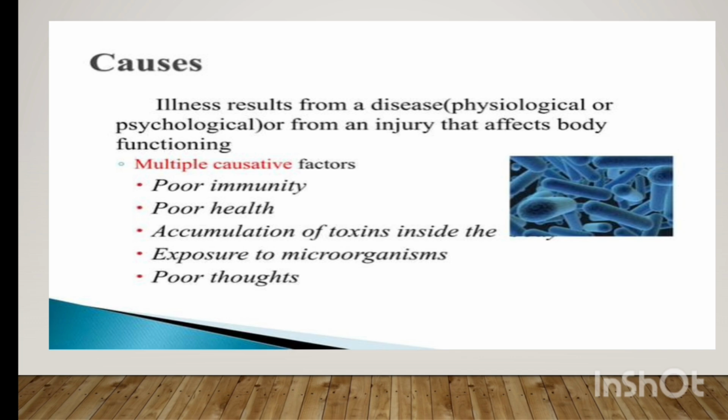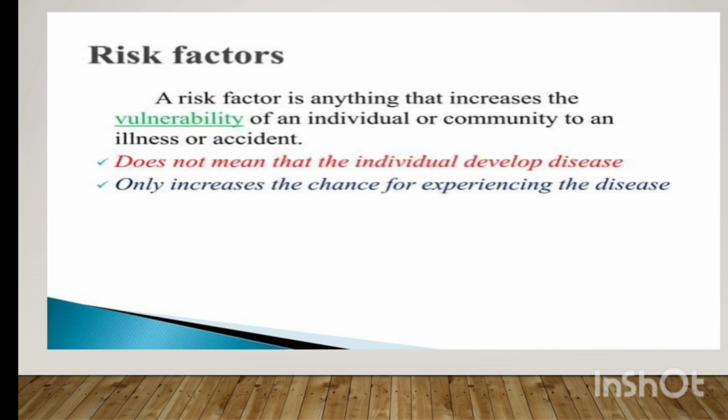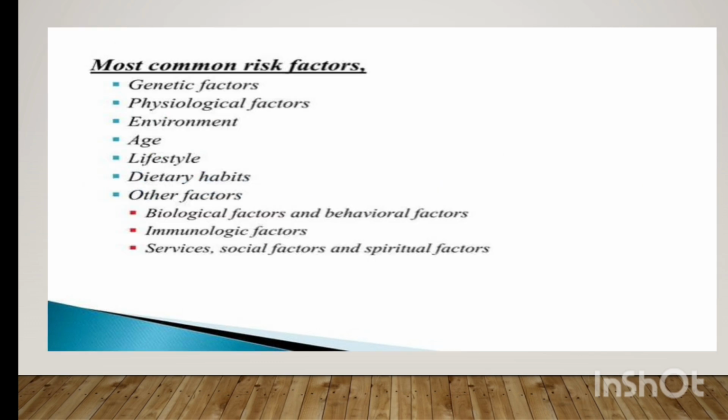Usually, a person having poor immunity, poor health, and any accumulation of toxins inside the body, when exposed to a microorganism, will develop an illness. And also we studied about the risk factors, where the vulnerability of an individual increases the risk. Usually we learn genetic factor, physiological factor, environment, age, lifestyle, dietary habit, and other factors.